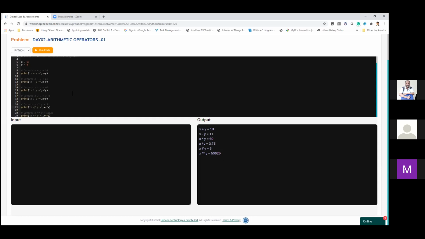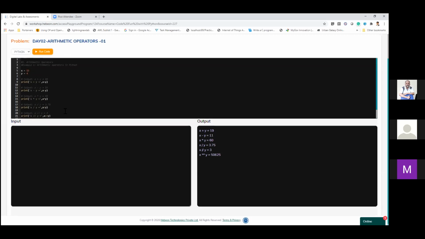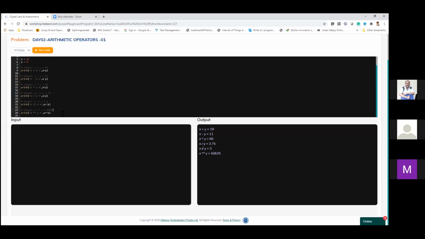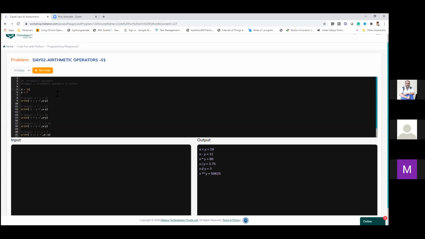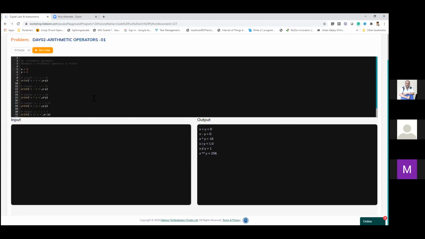Whereas what is this X star star Y? This is basically an exponent, a square kind of thing. For example, if there is a 4 here, it will print 4 into 4, 16. 4 of the 4 would be 4 into 4 into 4 into 4.